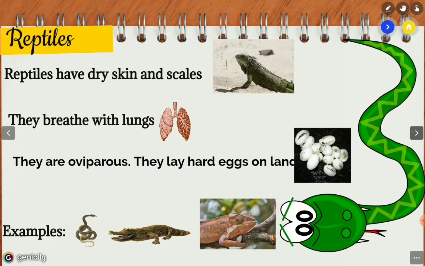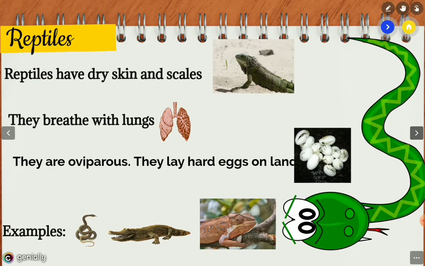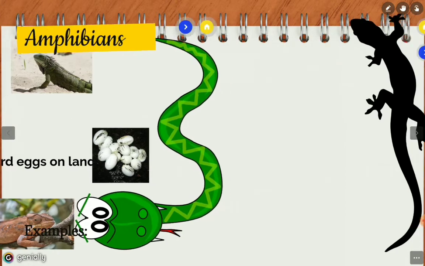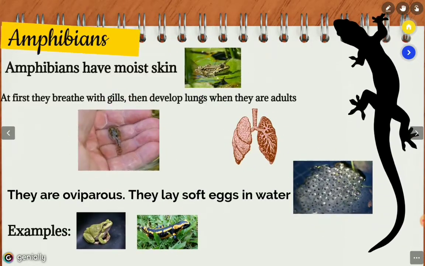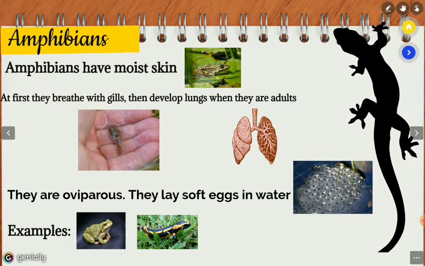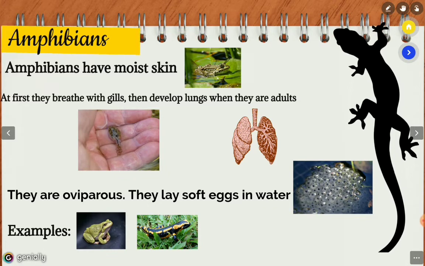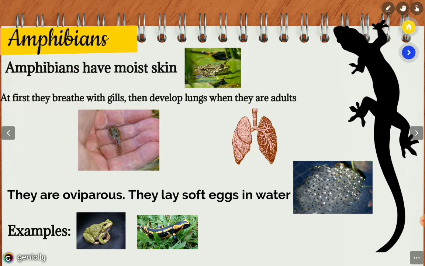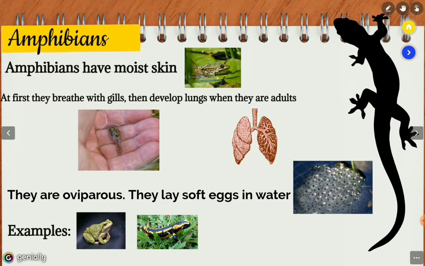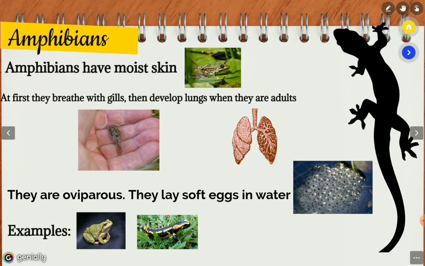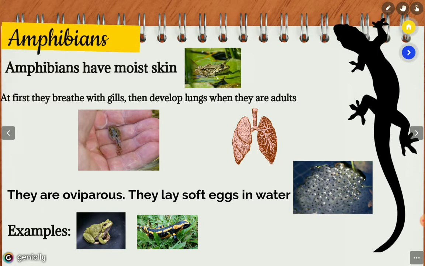Well, let's look at another amazing group of vertebrate animals. Amphibians, yes. Well, amphibians, they are very special. When they are born, you remember, they usually live in water. But when they grow up, slowly, and they are adults, they spend most of the time on land.